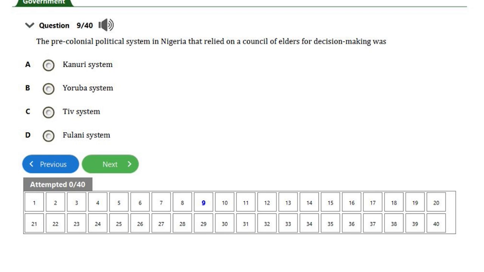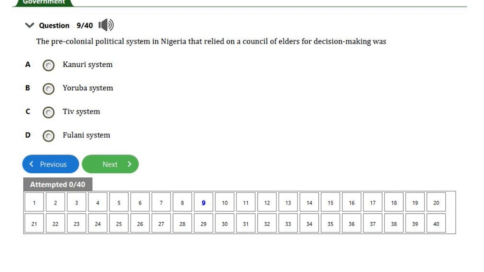This system was characterized by the Oyo Empire, where the Alaafin, the king, ruled with the assistance of a council of elders known as what? Oyomesi. Oyomesi comprises of what? Seven chiefs. These are the people who make some decisions in the empire.